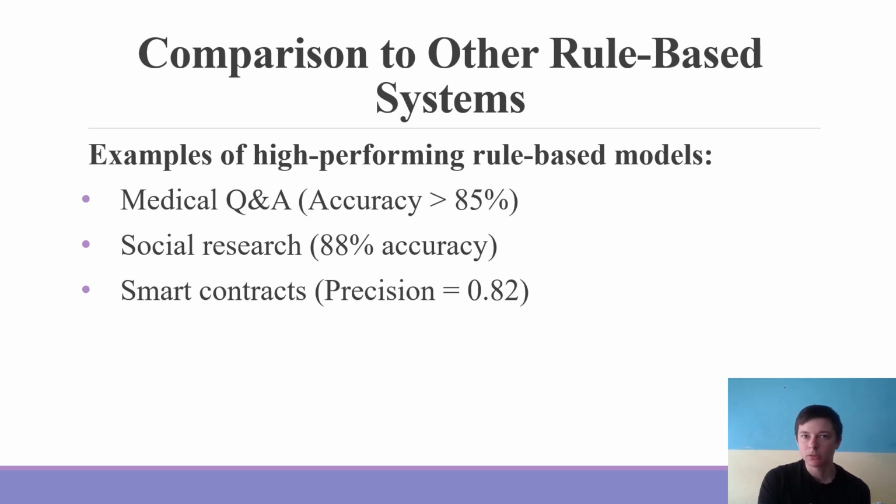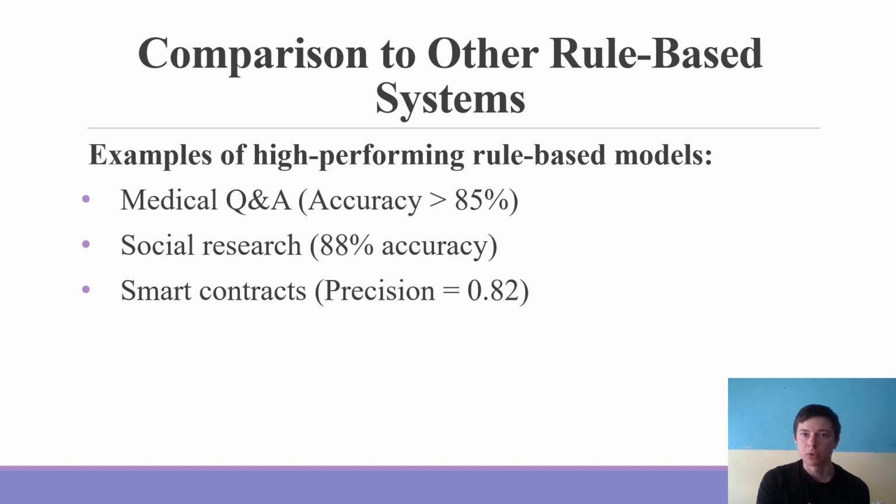Now let's place our work in a broader context. Rule-based systems are widely used in domains like medicine, cybersecurity, and finance. For example, medical Q&A classification systems using expert dictionaries often achieve over 85% accuracy. In social science research, similar approaches with local LLMs and structured rules have reached 88% accuracy. Our model's F1 score of 0.84 is competitive with this, despite the legal domain being more complex and less explored in this context.